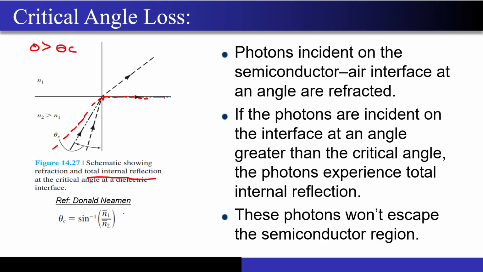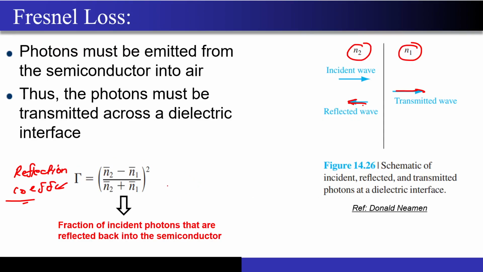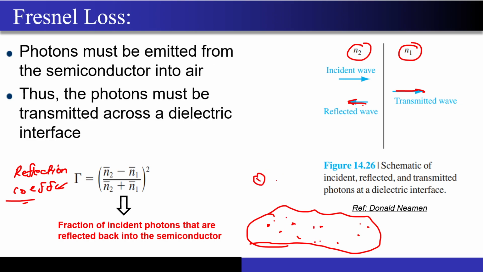So why does this become important? Out of all the photons that have been generated, for example, let's say this is my LED structure, how many of these photons are actually coming at an angle lesser than the critical angle, correct, because they will be generated at different angles.